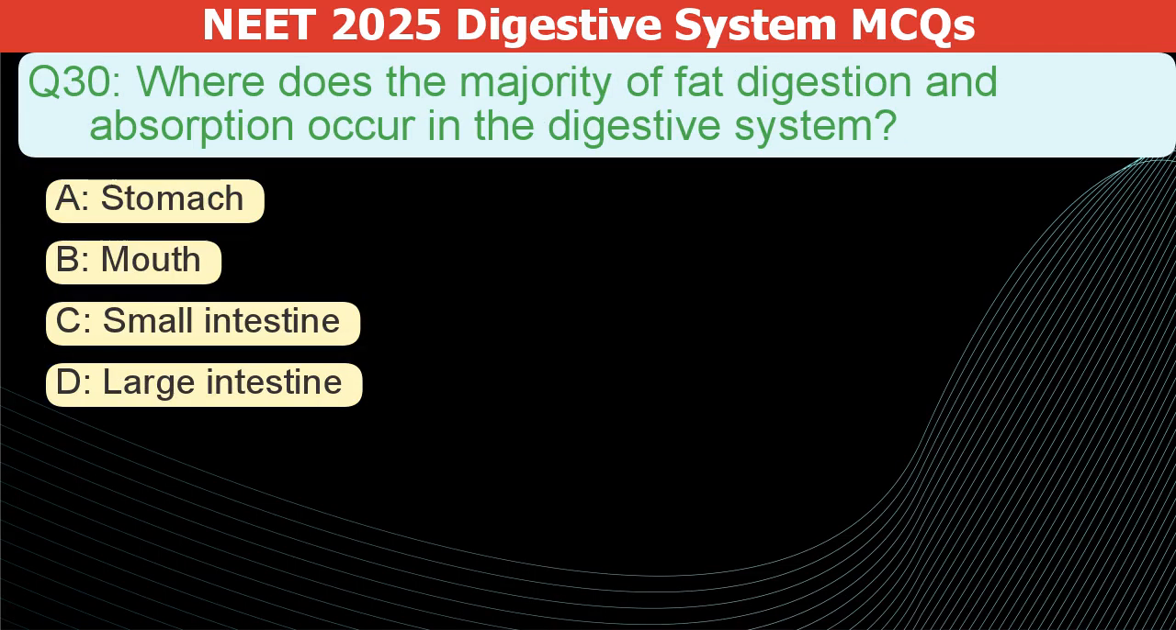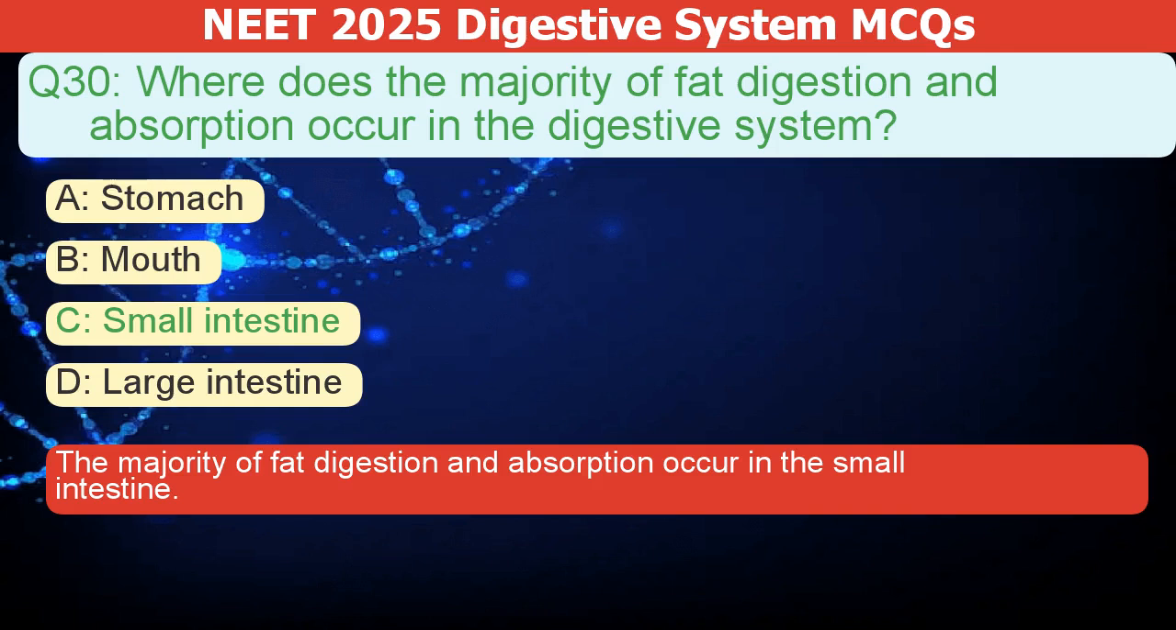Where does most fat digestion and absorption happen in the digestive system? A. Stomach. B. Mouth. C. Small intestine. D. Large intestine. The correct answer is C. The majority of fat digestion and absorption occur in the small intestine.